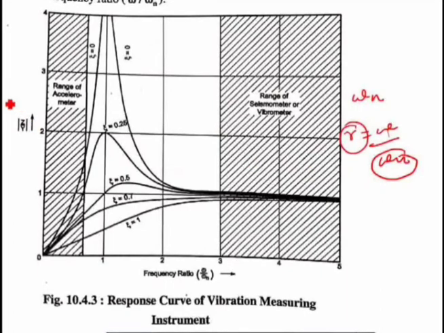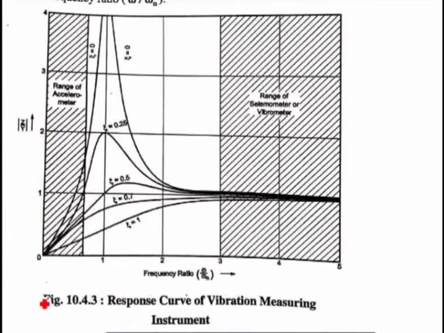And this accelerometer is nothing but a high frequency transducer which has a high natural frequency. So obviously the frequency ratio will decrease. So the frequency ratio is in the range of somewhat, let us say, 0.75. So 0 to 0.75 is somewhat the range of accelerometer, and 3 to 5 in this particular graph is the range of vibrometer or velometer. This is the first observation which we understand.